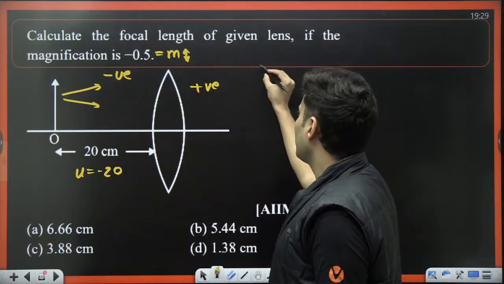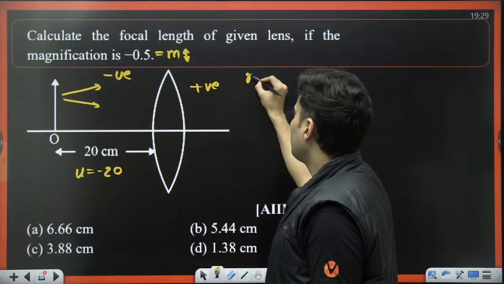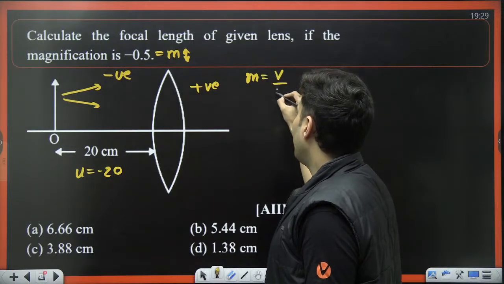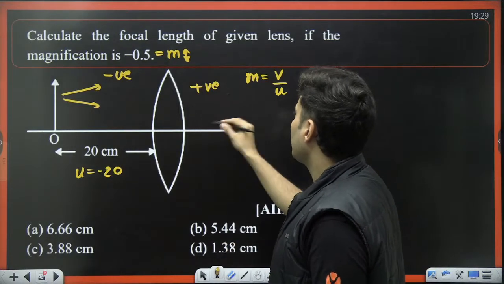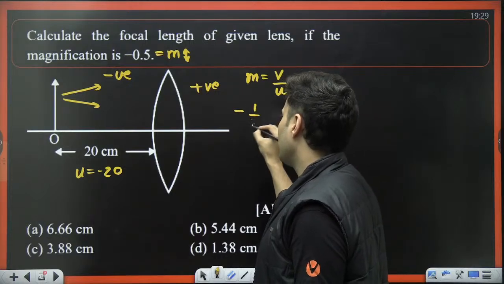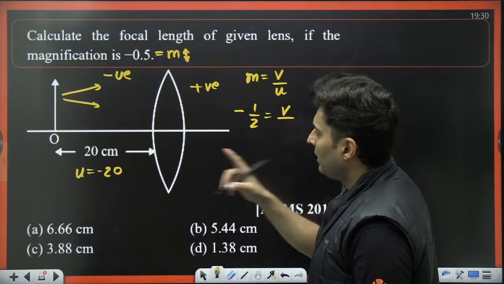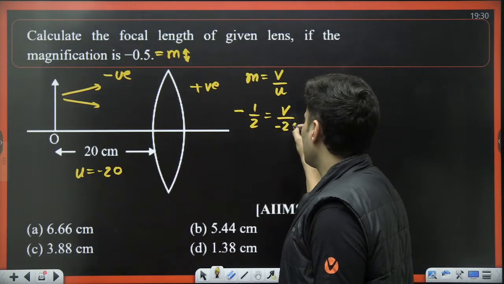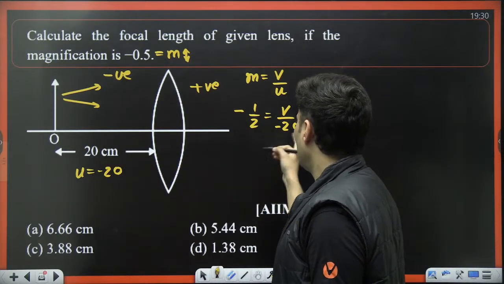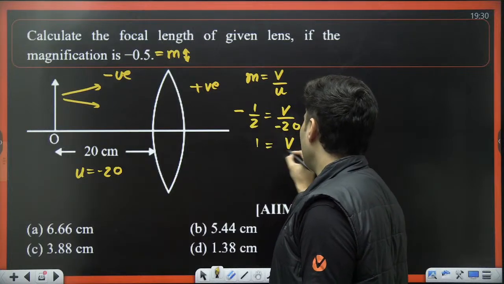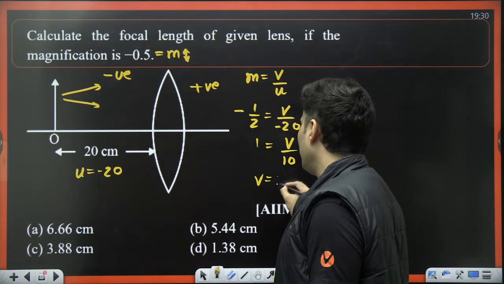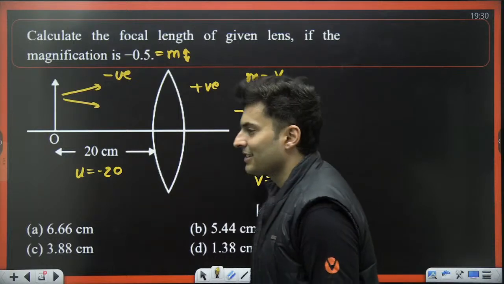What's the formula for magnification? I think I know it. Magnification is V by U. But the value is given to be minus 0.5. That means minus 1 by 2. V, I don't know. U, well, I know it from here. It is nothing but minus 20. Minus minus cancels. 2 cancels. 1 is equal to V by 10. So V will be plus 10 centimeters.